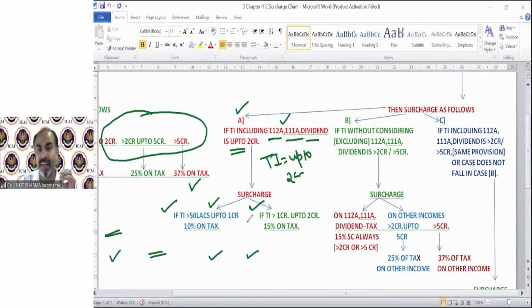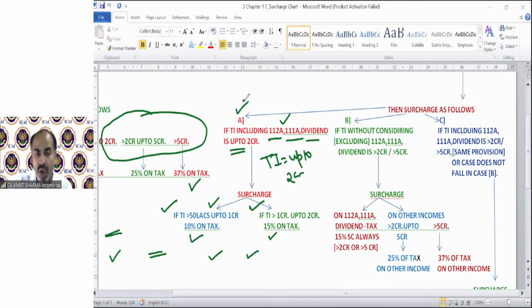So if you have also earned income under section 112A, 111A and dividend, but even after including it, your TI is up to 2 crore, then if TI exceeds 50 lakh up to 1 crore, surcharge will be 10% on tax. If your TI is more than 1 crore up to 2 crore, then surcharge will be 15% on tax. On tax of normal income or special rate income. So whatever is your total tax, surcharge will be either 10% or 15% if your TI does not exceed 2 crore rupees after including these income.